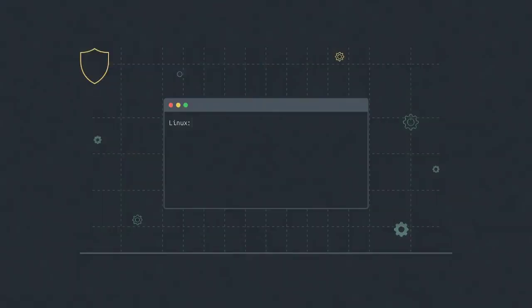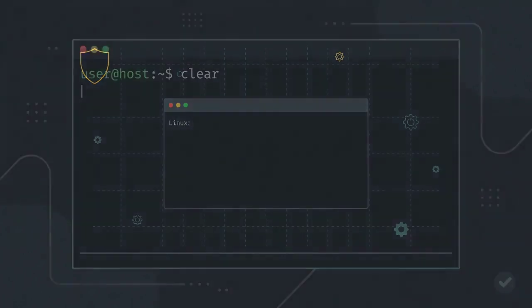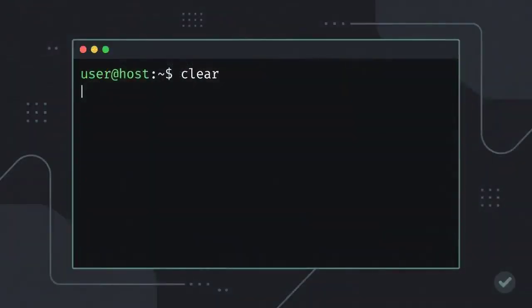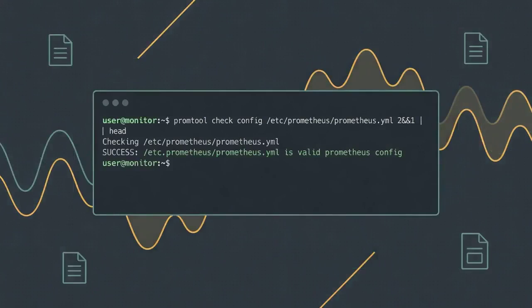Before deploying any Prometheus configuration, validating it with promtool prevents runtime failures. promtool check config parses your prometheus.yml, verifies scrape jobs, and confirms relabel_configs are syntactically correct and logically consistent. The first step is to clear the screen so the upcoming output is easy to read. This is a standard hygiene habit before running diagnostic commands. Now we validate the main prometheus.yml at its default system path. The 2>&1 | head redirect merges stderr into stdout and limits output to the first lines, which is enough to spot syntax errors or rule issues quickly.